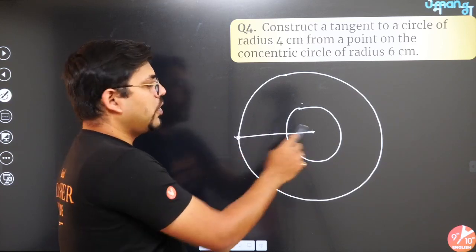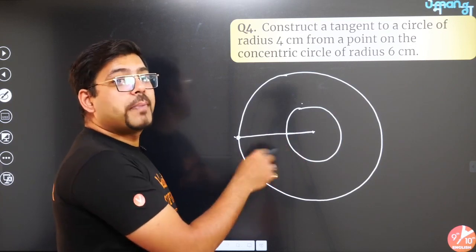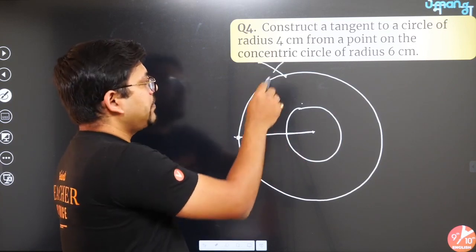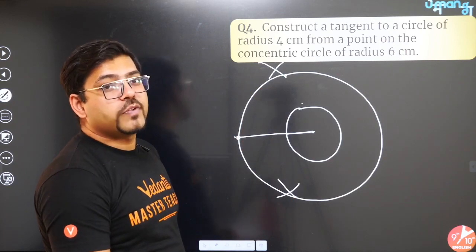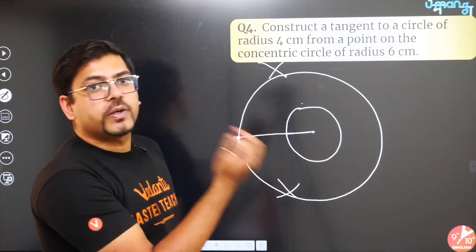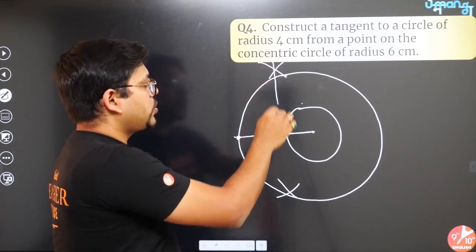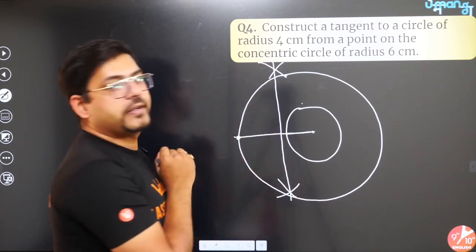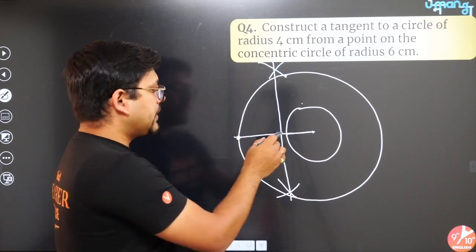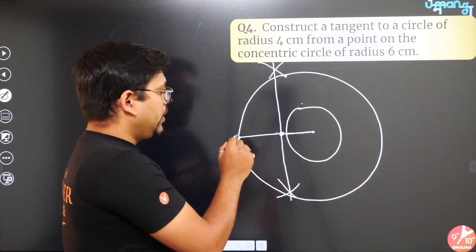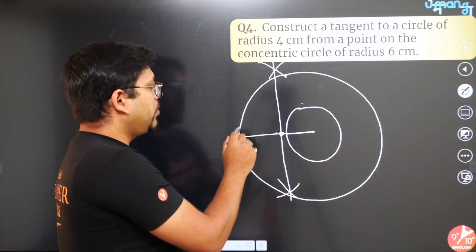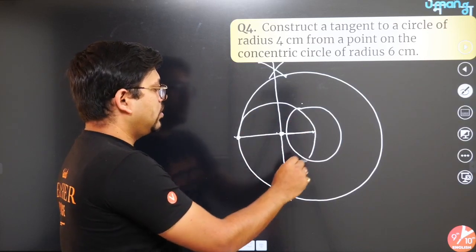What you will do? First of all, you have to draw the perpendicular bisector. Perpendicular bisector means the line which bisects the line into two equal parts, and this line should be perpendicular also to this line. So you have drawn the perpendicular bisector. This point, here you will put your compass point, here you will put the pencil and you will make a circle.